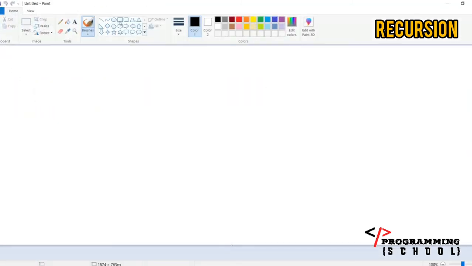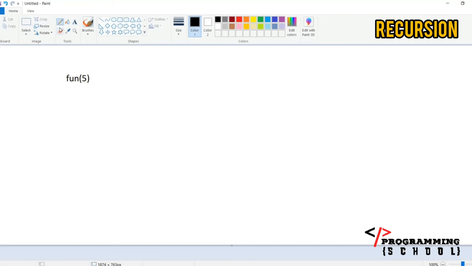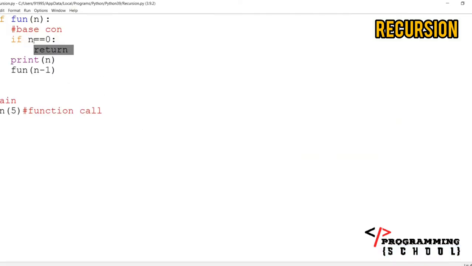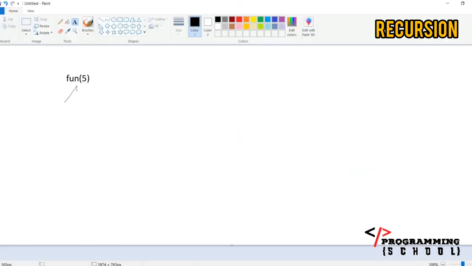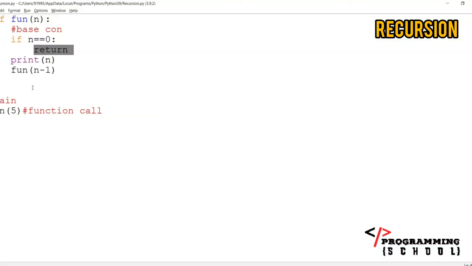For example, the first time it is calling with fun of 5. Now it is going like this, and it makes a function call again. It is going to check whether n is 0. No, n is 5. Then it is going to call the function again with 4, 5 minus 1, that is 4. Again it is checking that. Now again it is calling the same function.